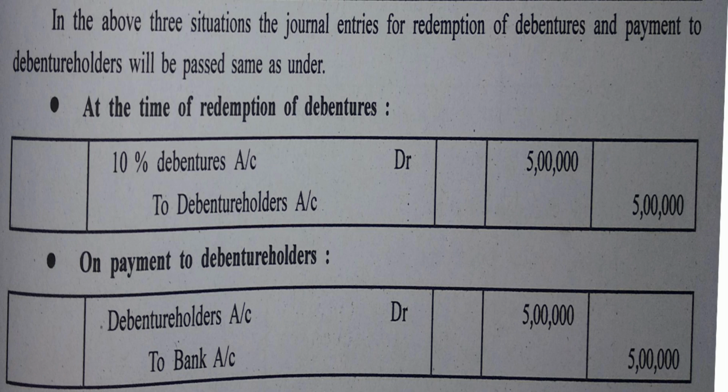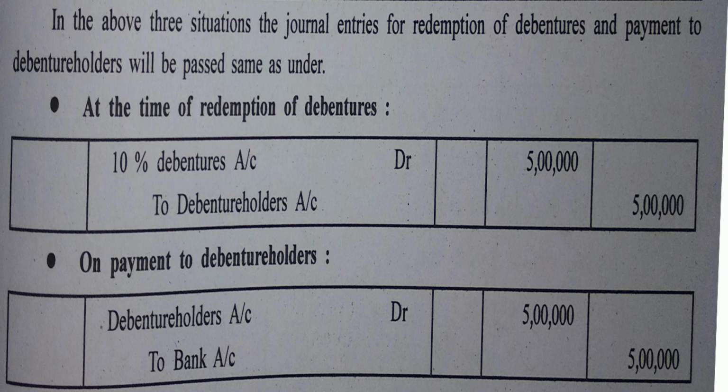In the above 3 situations, the journal entries for redemption of debentures and payment to debenture holders will be passed same as under. They are just giving us an idea of what if they might have asked us about the redemption of debentures, about the journal entries for redemption of debentures. So the journal entries for redemption of debentures is going to be the same in all the 3 cases. That is 10% debentures account debit to debenture holders account. Debenture holders are the creditors of the company and hence debenture holders account has been credited and debentures account is debited because it is a liability of the company and debentures account is closed.